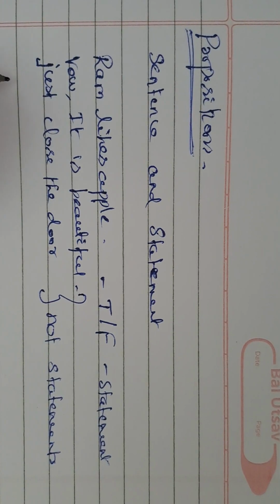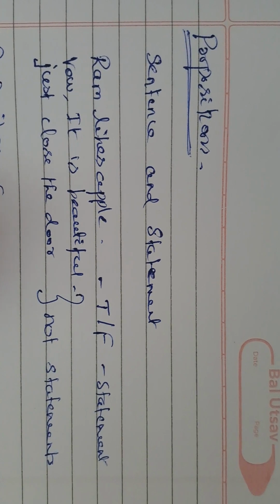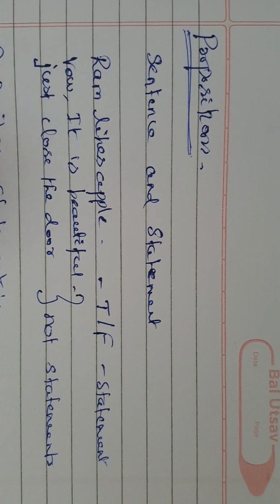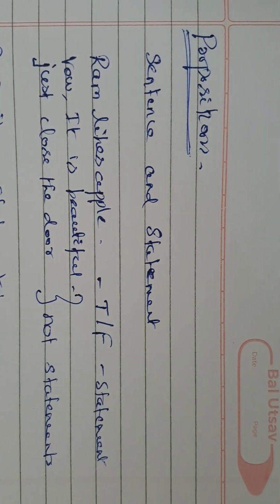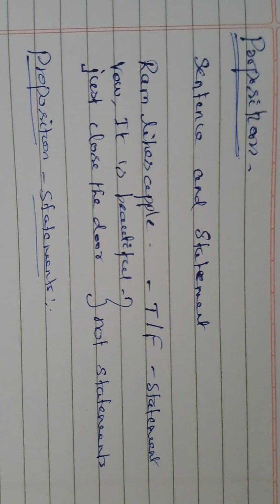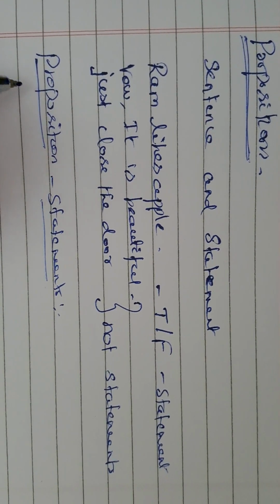And if you take propositions as statements, proposition is just like a mathematical term of statement. So a proposition is nothing but a variable.